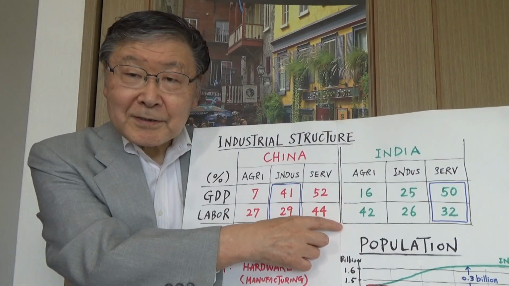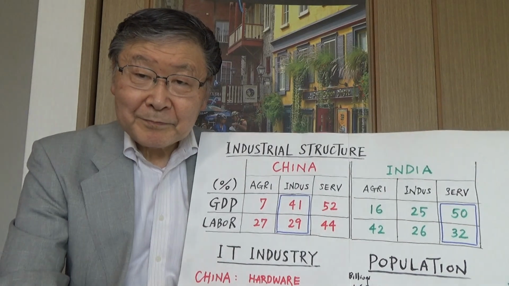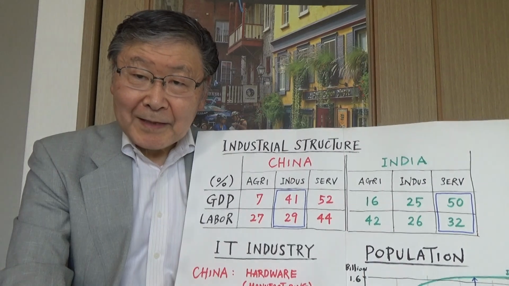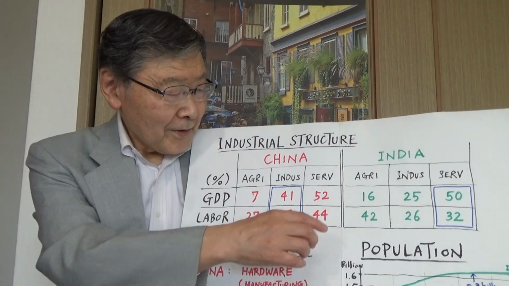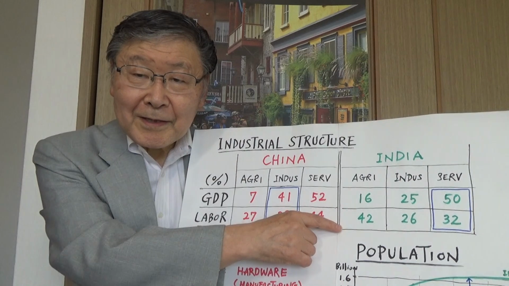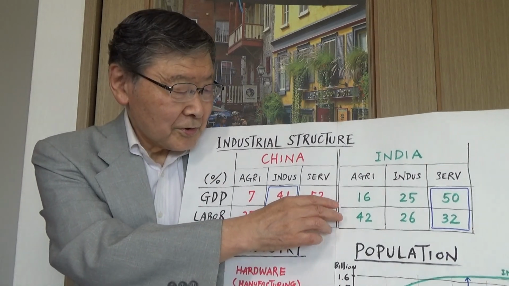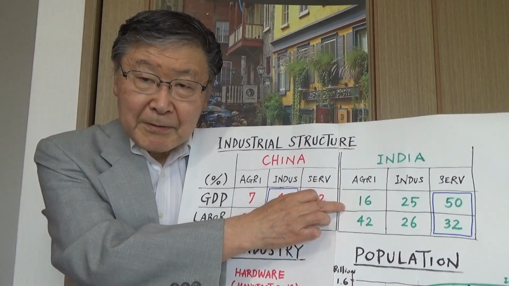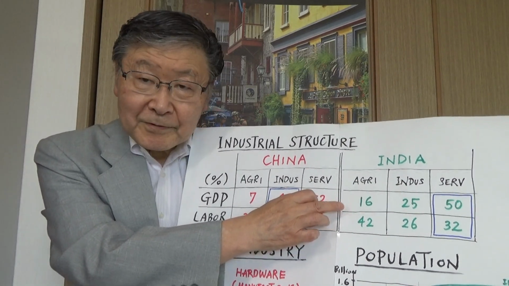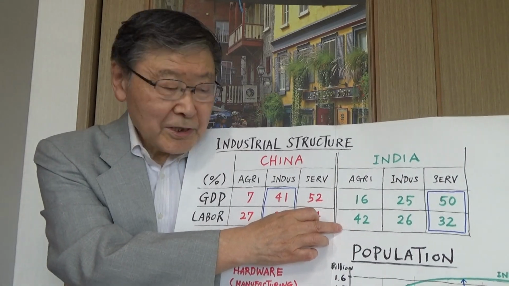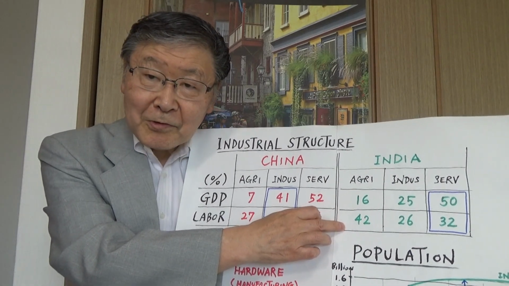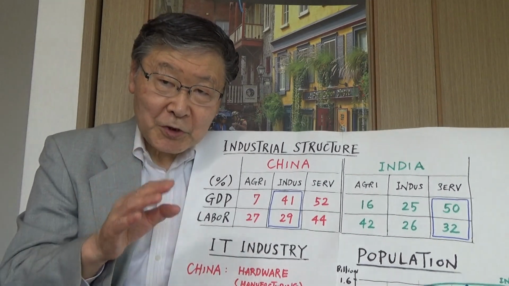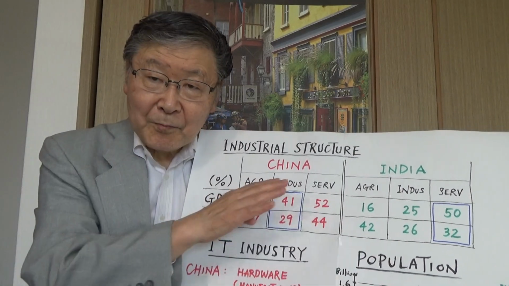Whereas in India, the situation is even more apparent or even clearer regarding the role of agriculture. In terms of GDP, 16% from agriculture, but in terms of labor allocation, 42% of total labor force is still engaging in agriculture. That's why per capita income is so low in India, even compared to China.